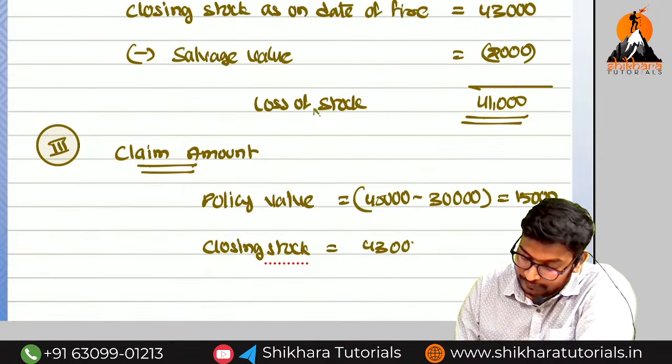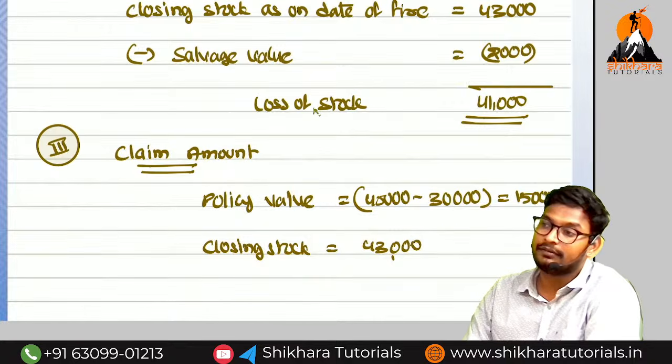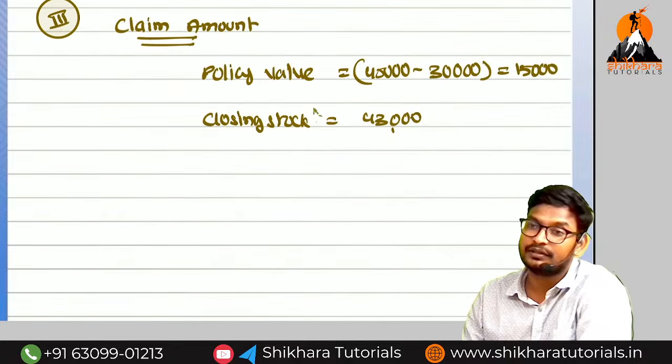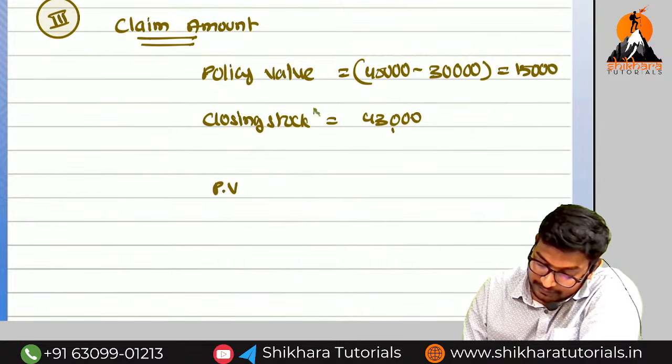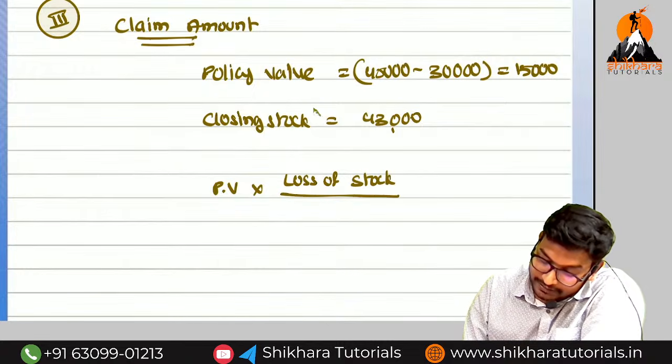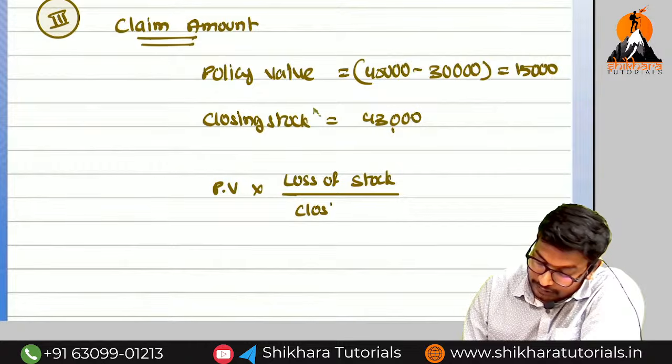43,000. So will the average clause be applicable or not, Amma? It will be applicable because it is underinsured. So what is the formula, Amma? Policy value into loss of stock divided by closing stock.